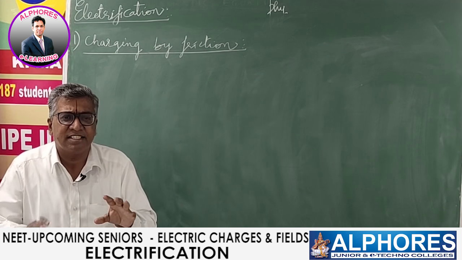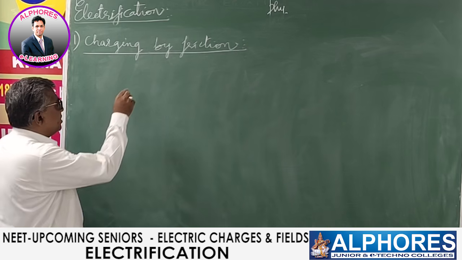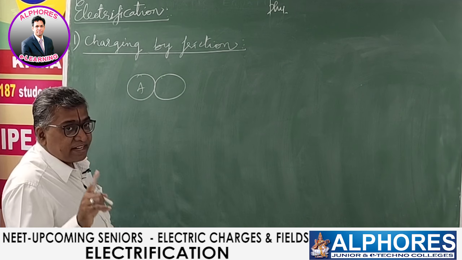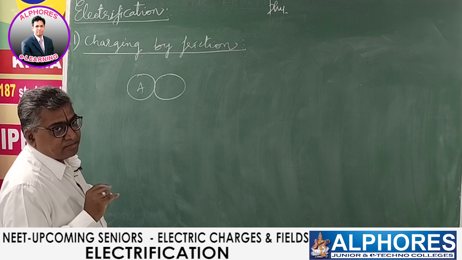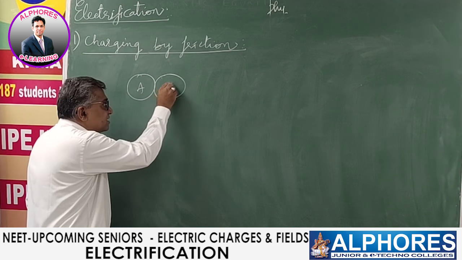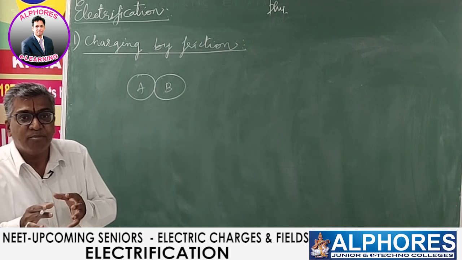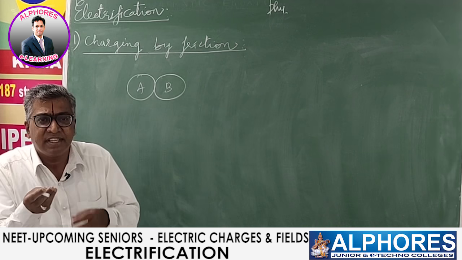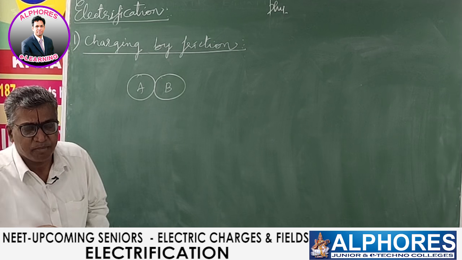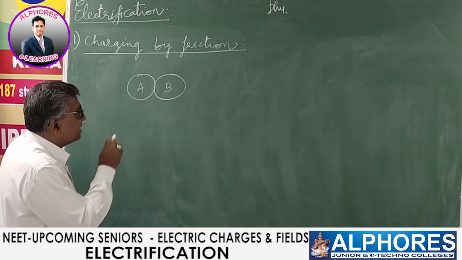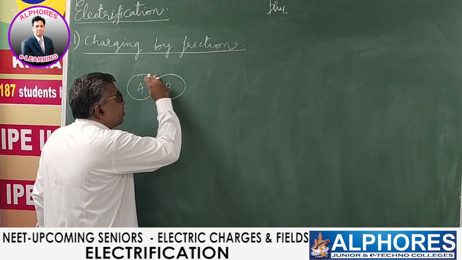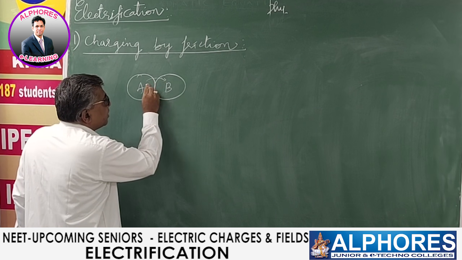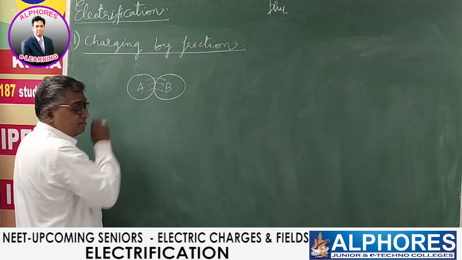So charging by friction, right? In this process, consider two bodies. Take any two bodies, let's say A and B, of which at least one must be an insulator. Put them in contact, and move relatively, rub. When you rub, due to friction, a meager amount of heat is produced. Because of this heat energy, electrons are removed from one body and added to another body. So electrons migrate from one body to another body like this.